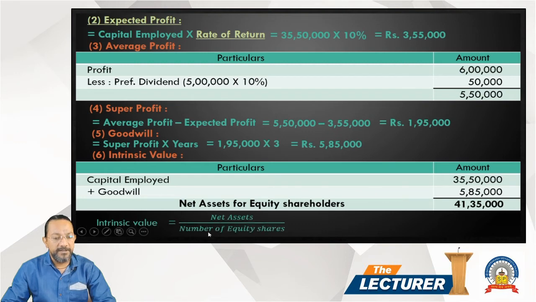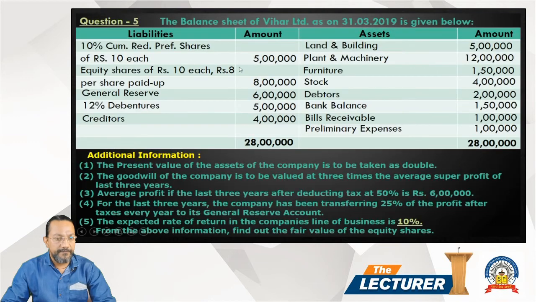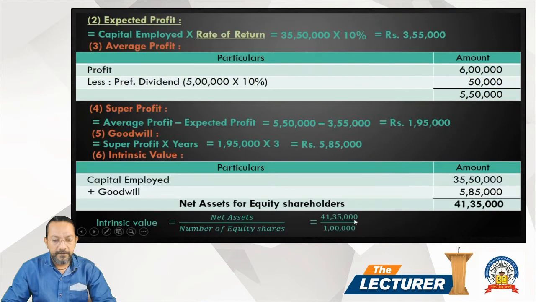Intrinsic value is net asset divided by the number of equity shares. So net asset 41,35,000 divided by 1 lakh equity shares, which is 8 lakh divided by 8 paid up. So we get 1 lakh equity shares. It comes to 41.35. This is the intrinsic value.